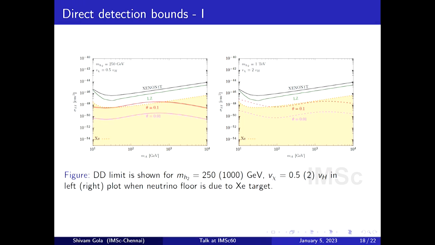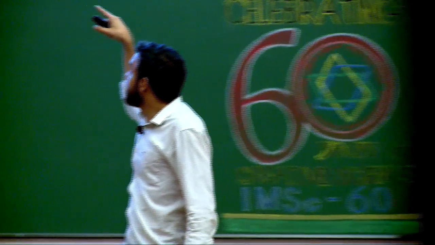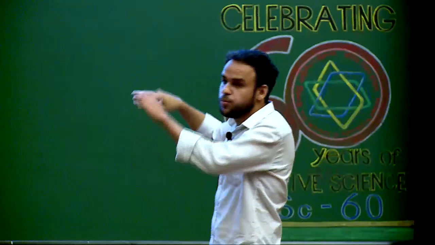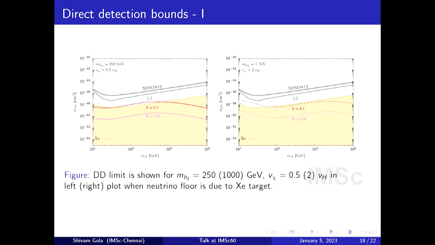And you see something called Xenon and LZ. These are experimental bounds. You see the red and pink curves; those are the model predictions. If your model's prediction lies above the background and below the experimental constraint, it has certain feasible parameter space, meaning it is passing the test of direct detection.